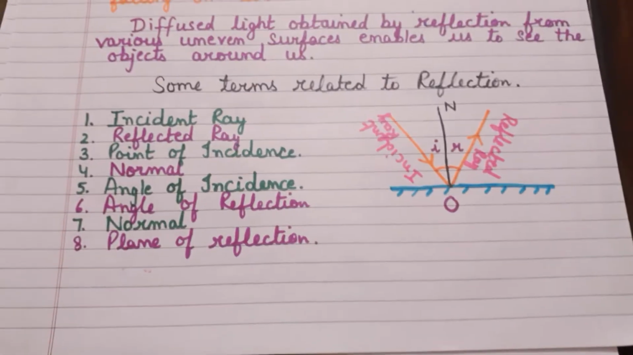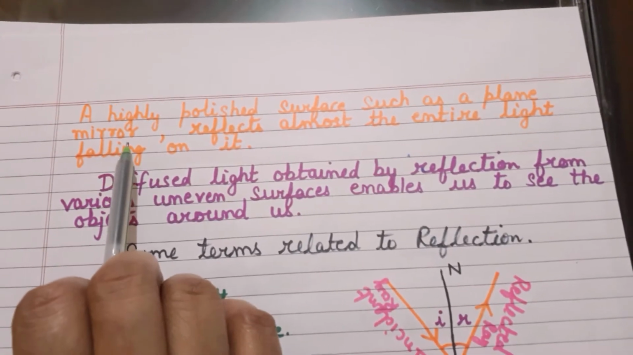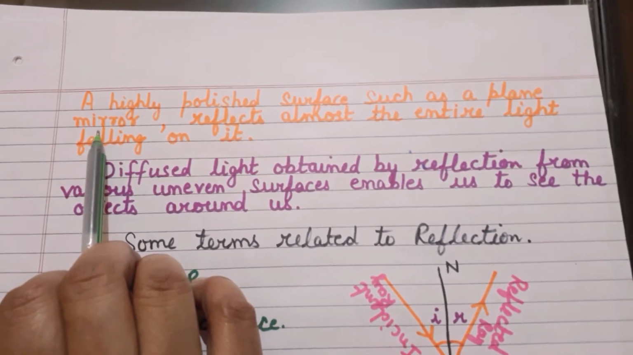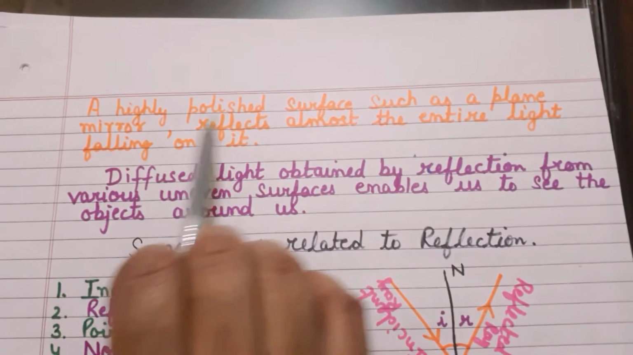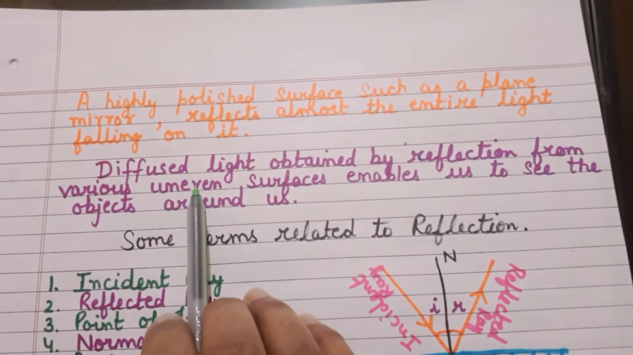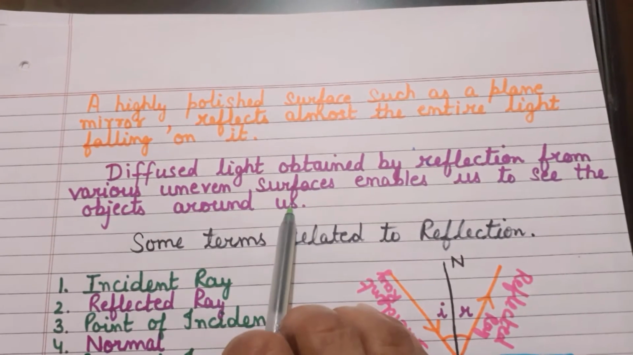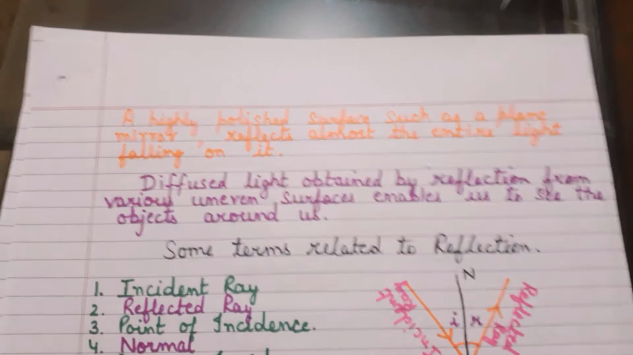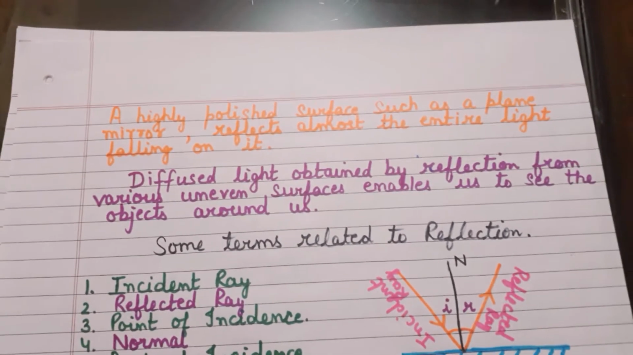After this, we move on to the next topic. I have made a two-pointer note over here. I'll just read it out for you, children, and I want you to listen to it carefully. A highly polished surface, such as a plane mirror, reflects almost the entire light falling on it. While on the other hand, diffused reflection obtained by reflection from various uneven surfaces enables us to see the objects around us. So it is basically diffused reflection which helps us to see the different objects around us.